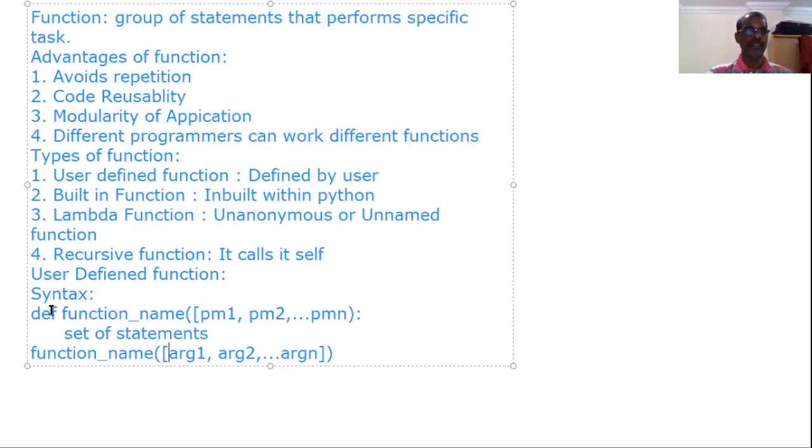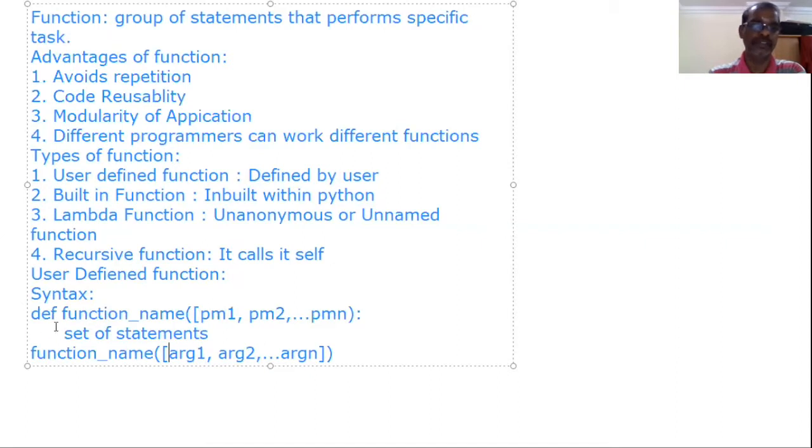Okay. Here, definition. Def is an abbreviation for definition. We are defining or we are creating one new function. Here, function name. These are the parameters. These parameters are optional. If it is needed, we can give, otherwise we can skip. At last, we need one colon.